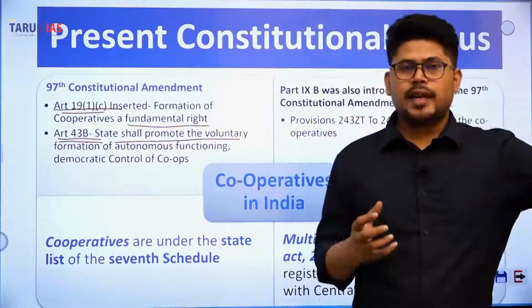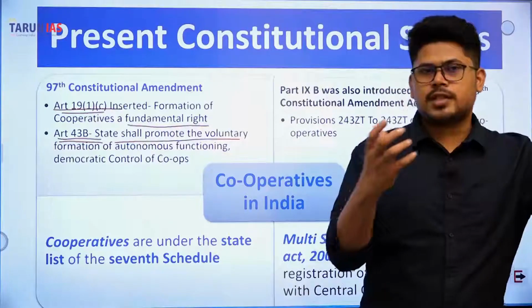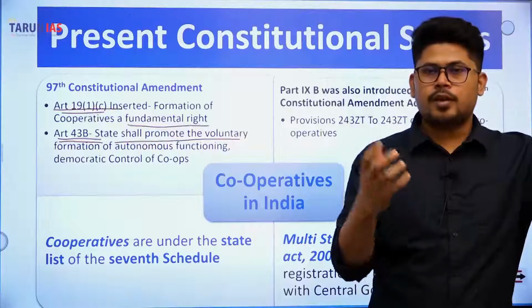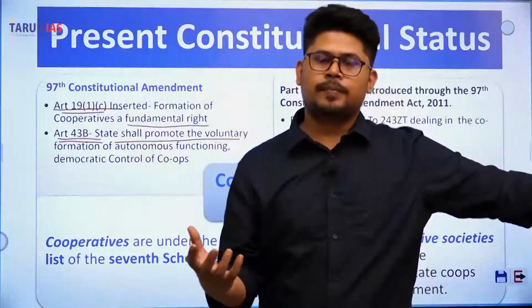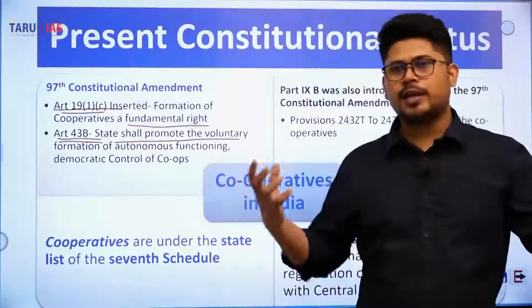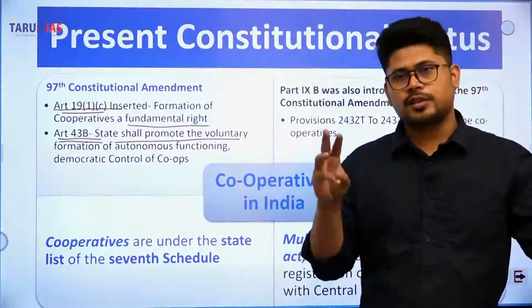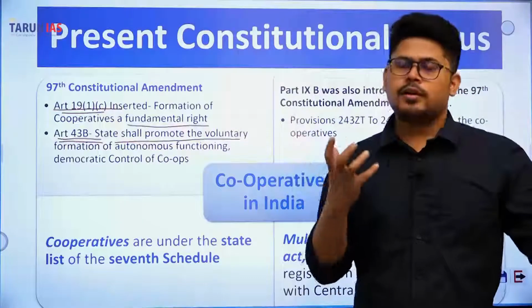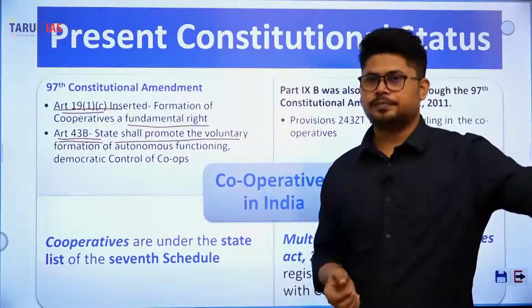One important thing we observe here is that it is similar to the 73rd and 74th amendments, which provided for democratic governance at the local level. Similarly, democratic governance, autonomous functioning, and voluntary formation are the three keywords that define the whole picture of cooperative societies in India.